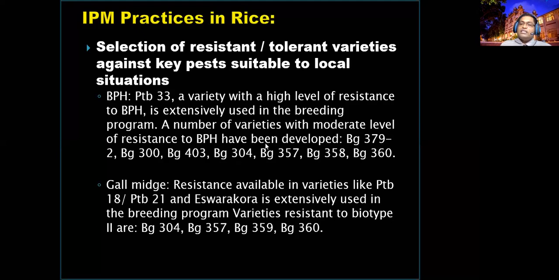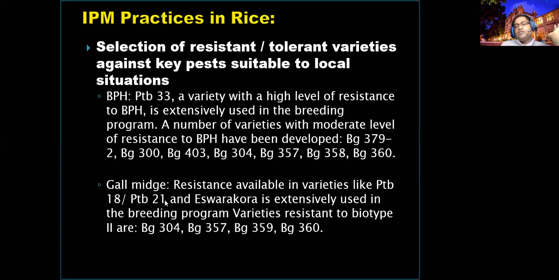But these varieties are mainly 4 months, and some are only 3 months. If farmers in Ampara district select one of these varieties, they can easily minimize the losses. These varieties may not give high yield, but you can prevent the losses from brown planthopper and minimize the over-application of insecticides.